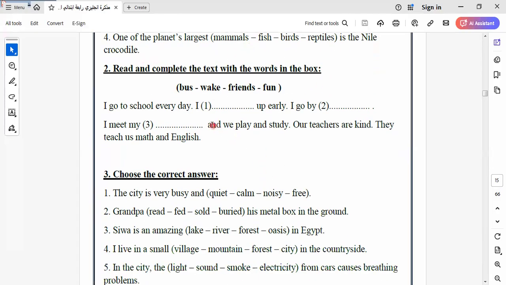Let's go to another question. Here we say, I go to school every day. I wake up early. I go by bus. I meet my friends.